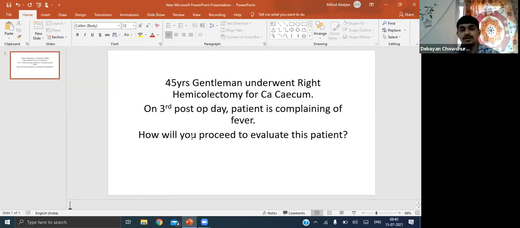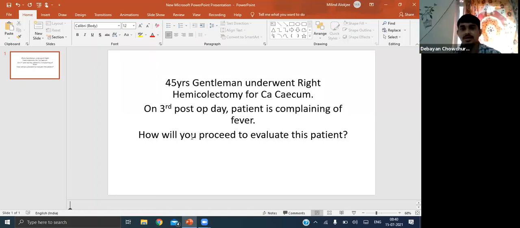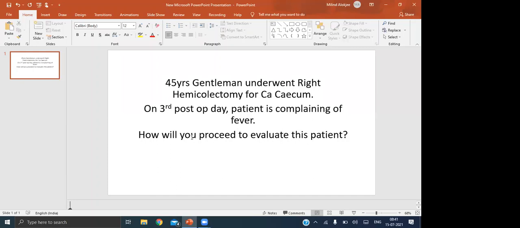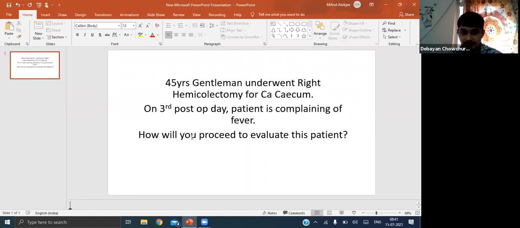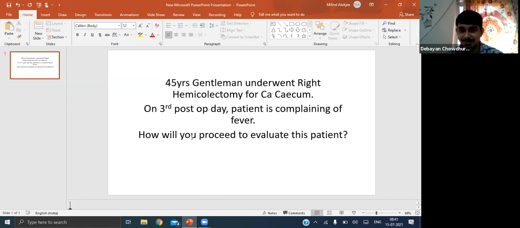I will do a thorough checkup of the patient. That is what I am asking you. What thorough checkup will you do? I will see what type of surgery has been done on the patient, what type of incision has been given, what drugs are. Before you go to that, you'll do a general survey of this patient, isn't it? Yes, sir. So measure the temperature. Next, what else are you going to see? Sir, if there is tachycardia or not, what is the respiratory rate?